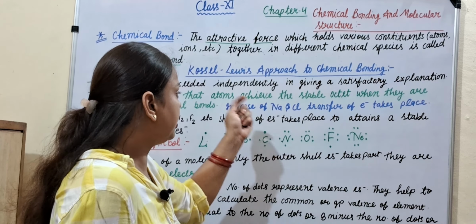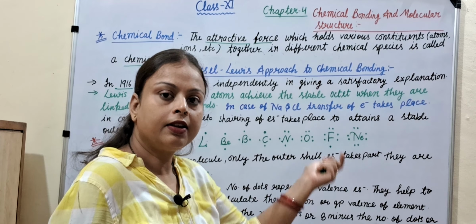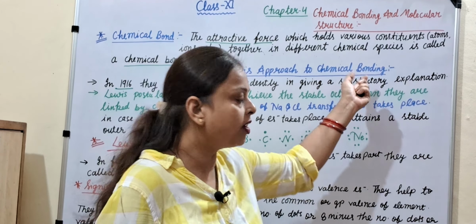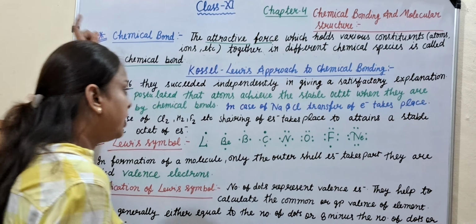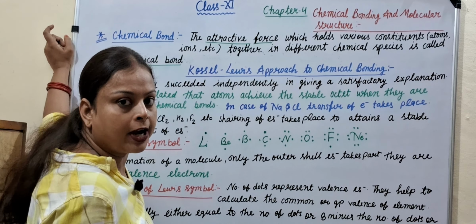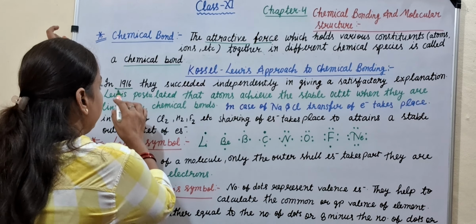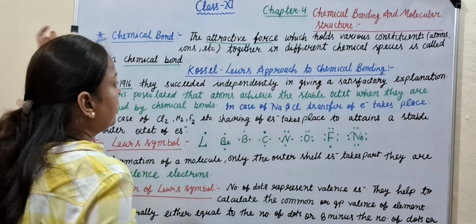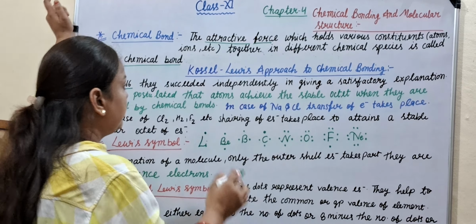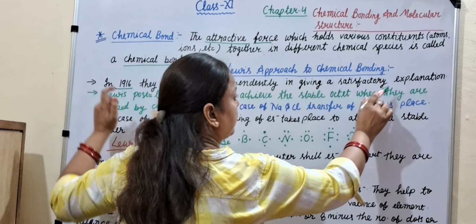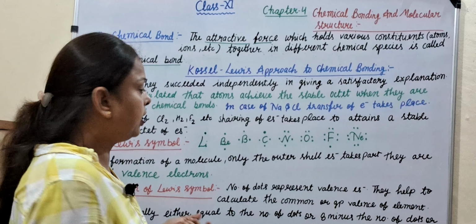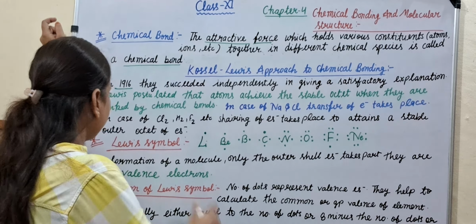It means many scientists came in the field of chemical bonding, but they didn't give any satisfactory explanation. When Kossel and Lewis came in 1916, they gave a satisfactory explanation.